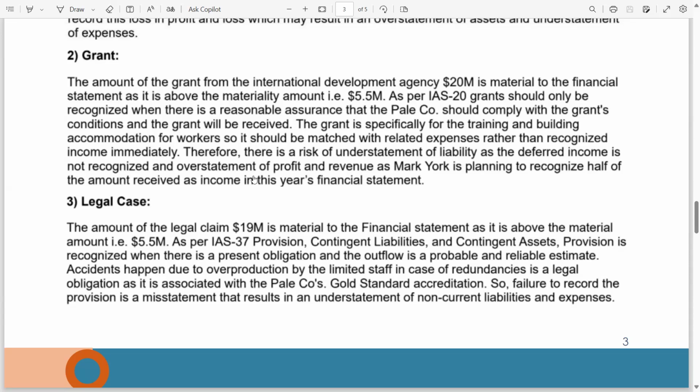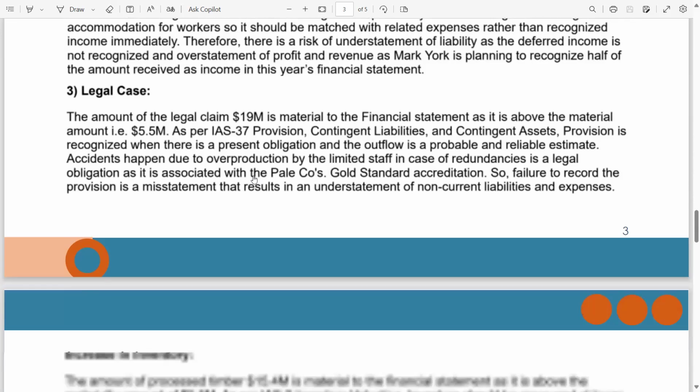So how you guys can ensure that you just write a general statement and general risk and it will help you in securing your marks. Please guys be attentive. Your exam tests are just around the corner. Okay, so failure to record the provision is a misstatement that results in an understatement of non-current liabilities and expenses.